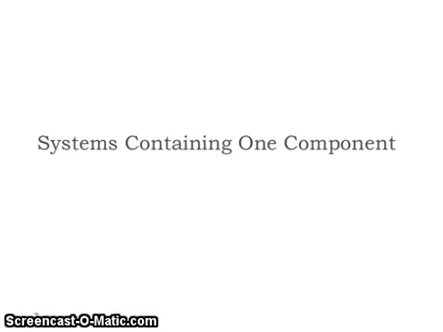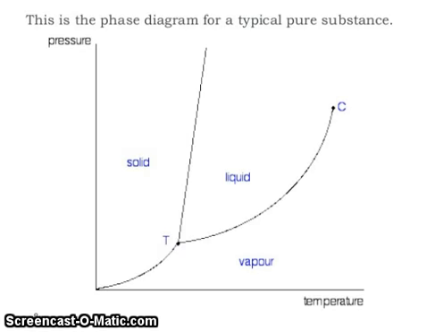Now I will discuss a system containing one component. This is the phase diagram for a typical pure substance, pressure versus temperature. You can see the solid, you can see the vapor, you can see the liquid, and there is a three-phase area.